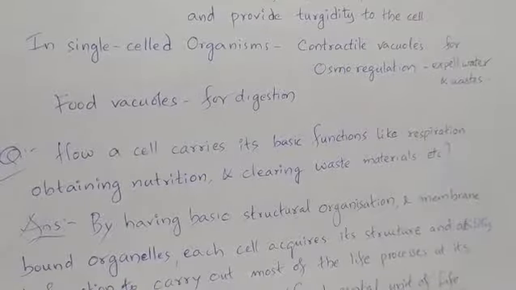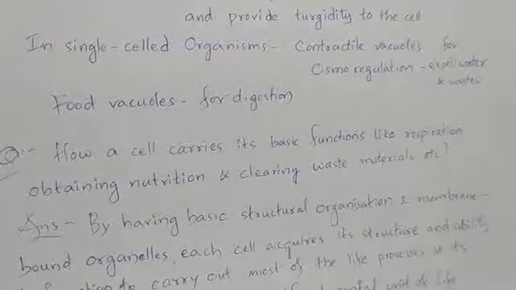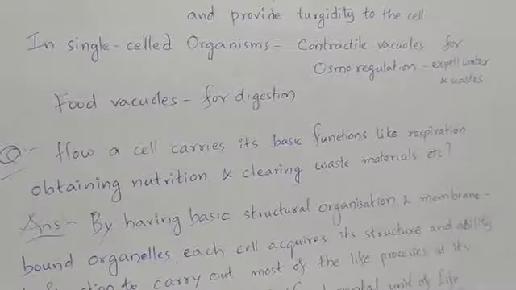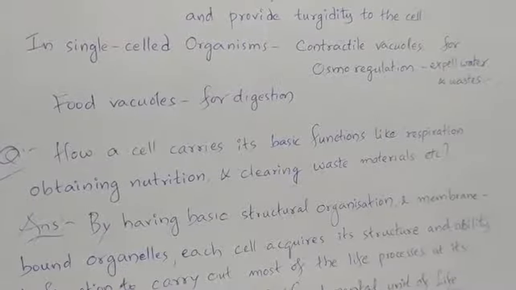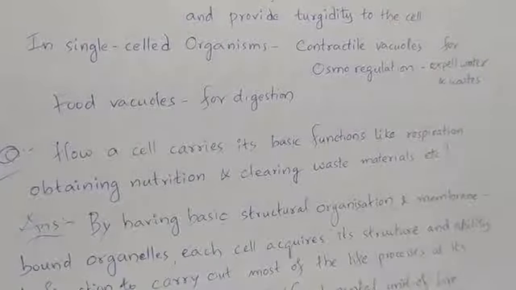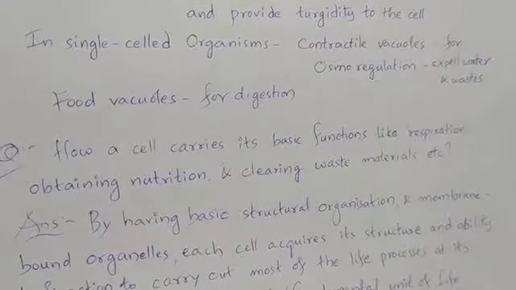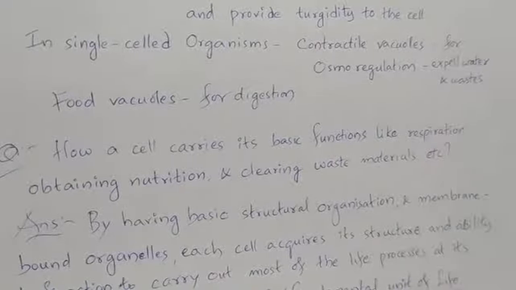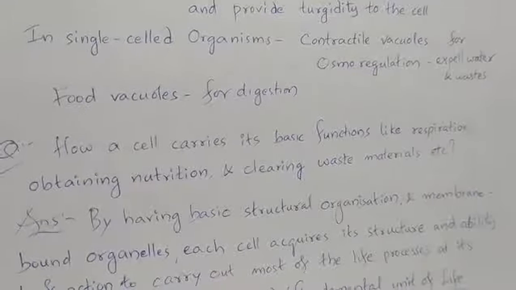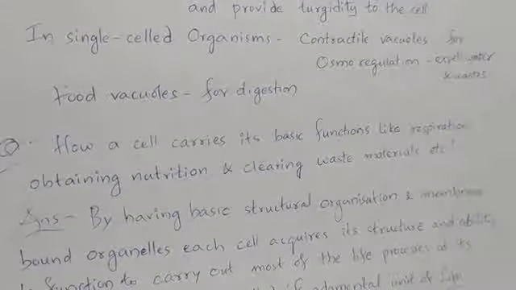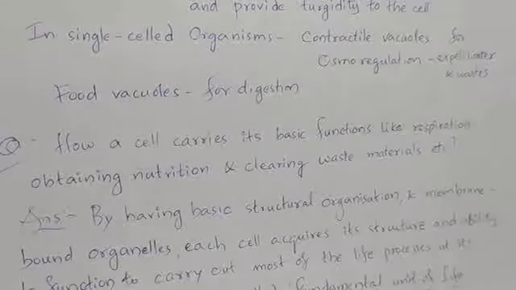When this food vacuole touches the cell membrane, the waste materials are expelled out by diffusion. Such that vacuoles play a very important role in unicellular organisms for most of their processes like nutrition, digestion, excretion, etc.